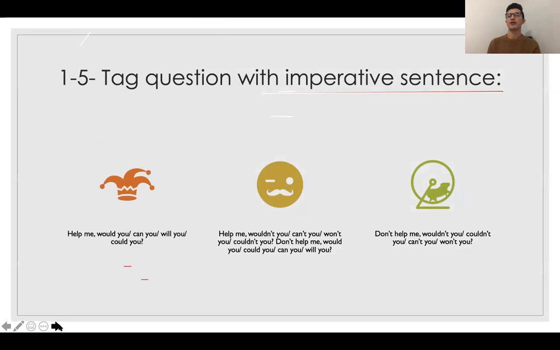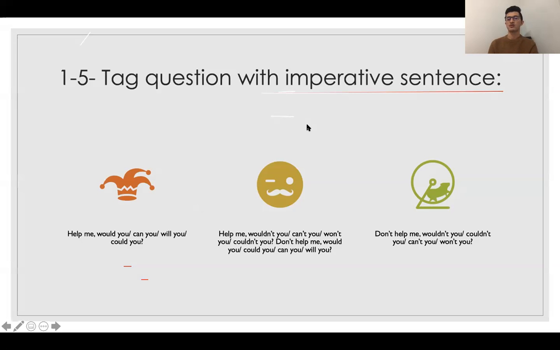Tag question with imperative sentence. We studied imperative sentences when we order, request, suggest, direct, urge, or give direction to someone. You use imperative sentences. And how do we use tag questions for that? Look at this example first. Help me. Would you? Can you? Will you? Could you?